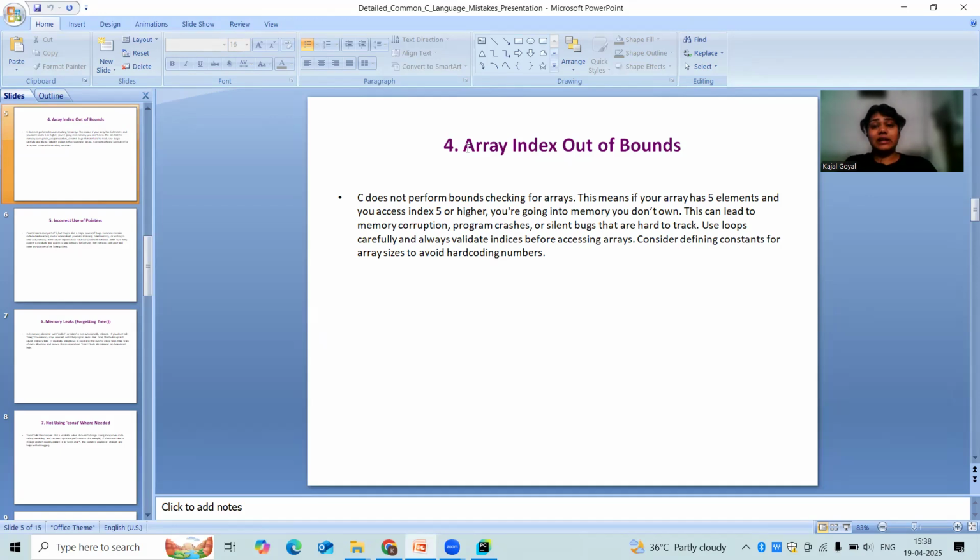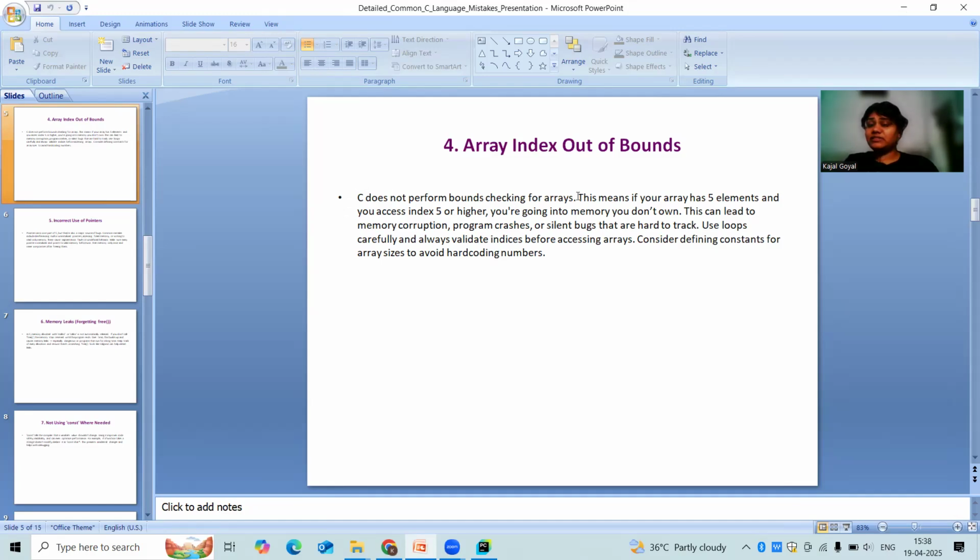One of the reasons is array index out of bounds. This is also one of the common errors we see while coding. People who are coding in C might relate with me about this error. So let's just see the content I brought for you. C does not perform bounds checking for arrays, right?